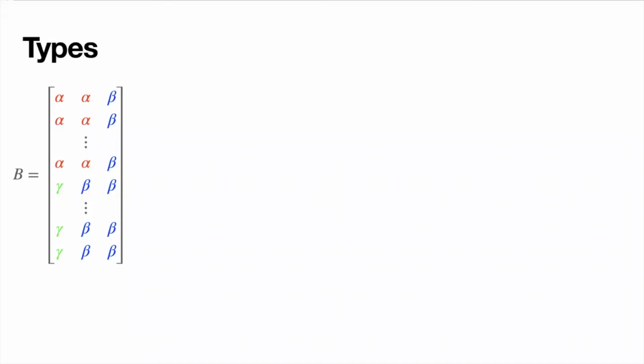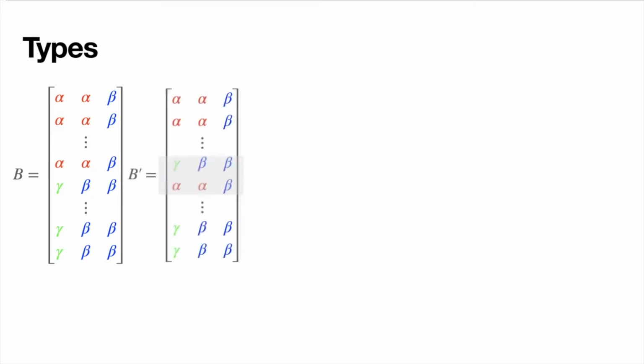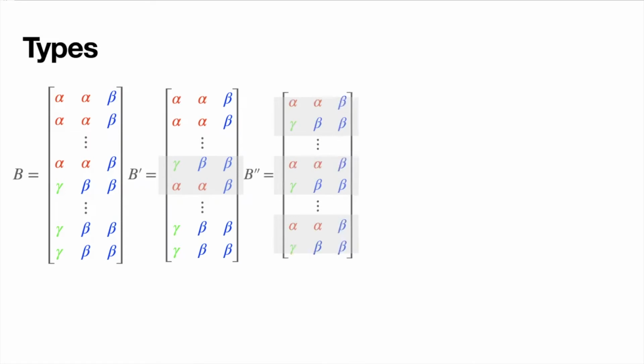The first one is that of types. So here's our matrix of three code words B. In B prime, I've interchanged the middle two rows of B, resulting in a new matrix of three different code words. In B double prime, I've interleaved the rows of B with each other, and I have another matrix of three new code words. And the point is, all three of these matrices have the same type.